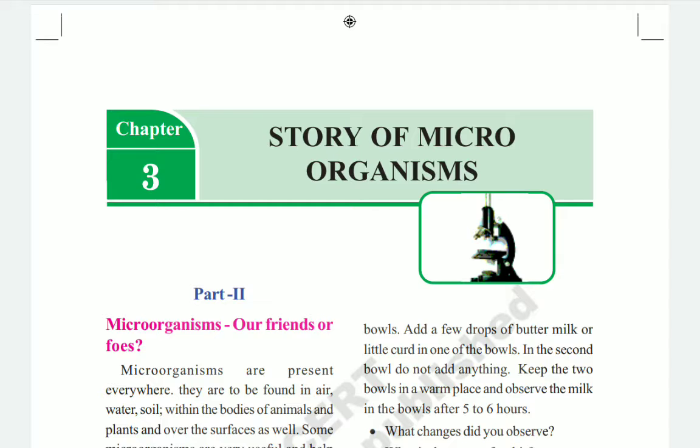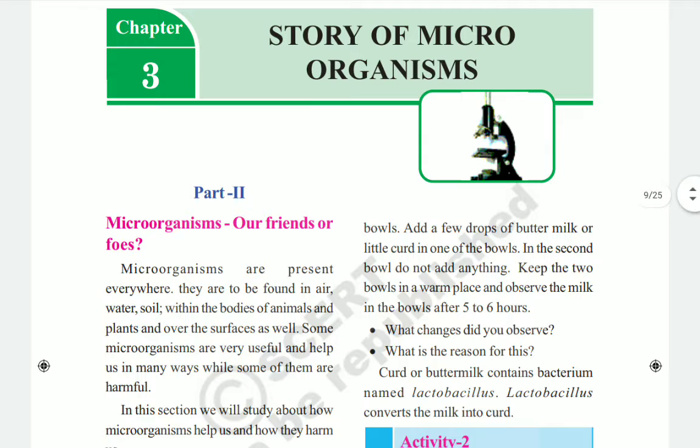So in this chapter today we are going to know about the story of microorganisms only, but here we are going to learn about how they help us, and how the microorganisms will be helpful to us, and sometimes these microorganisms will cause some problems also, children. So how they are harmful to us and how they are helpful to us, all these things we have to know in this chapter.